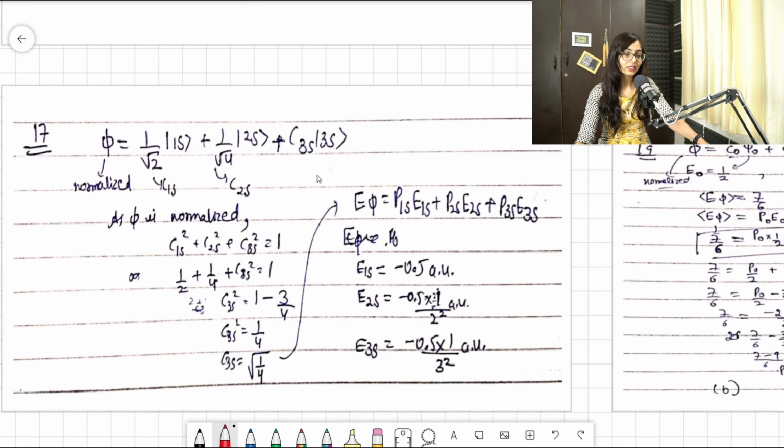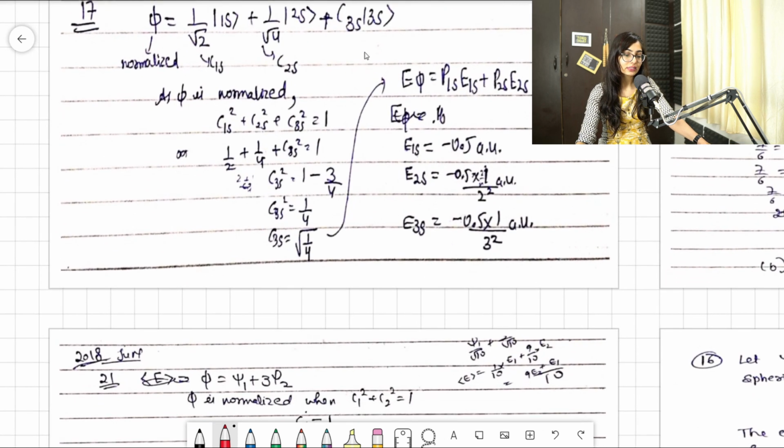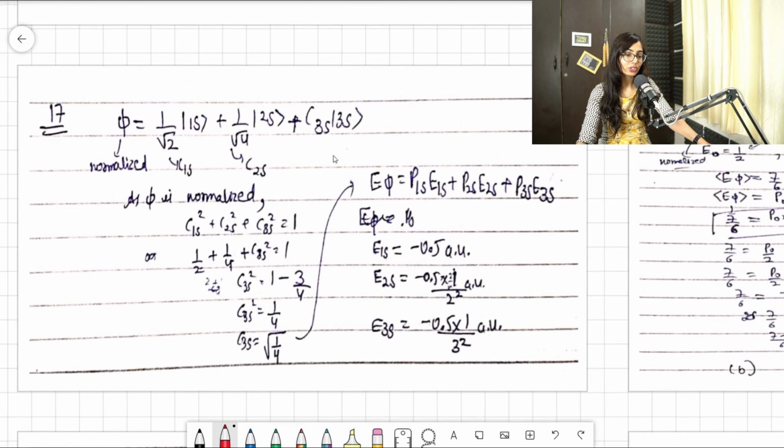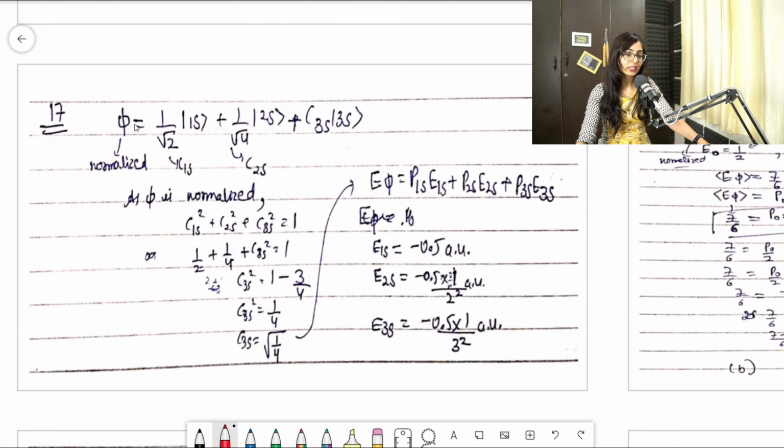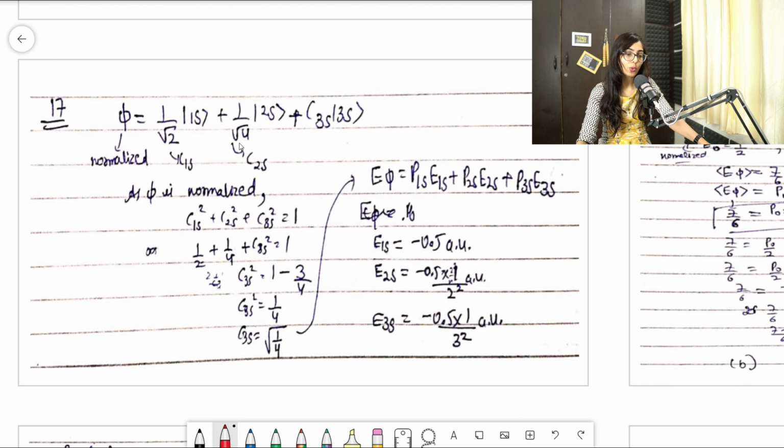So guys, this is given in the question, this 17th question: phi is equal to 1 by root 2 1s plus 1 by root 4 2s plus c3 times 3s. We all know that this phi is normalized, clear. So I'll take the squares: c1 square plus c2 square plus c3 square is equal to 1, clear. That's what I'll write.